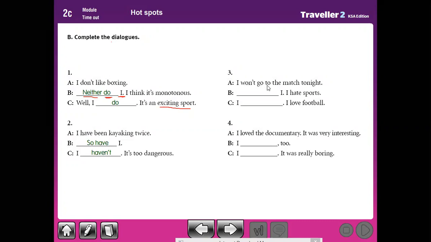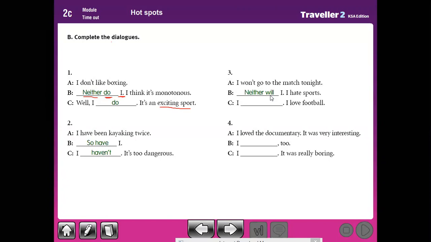Okay, number three. I want to go to the match tonight. I hate sports. So does he agree or disagree with him? Here A said, I want to go to the match tonight. B said, I hate sports. So he agrees with him. Pay attention, the statement is negative, will not. So we use neither. Excellent. Neither, won't, will not changes into will, I. Or you can say, I won't either. Subject I plus negative auxiliary verb won't plus either. This is right and that's right.